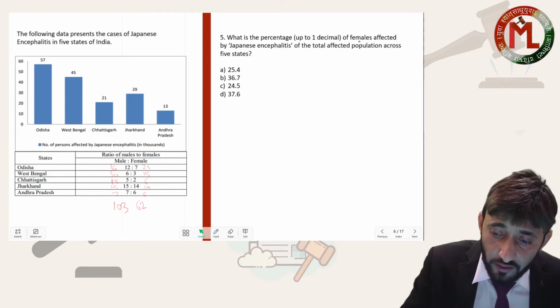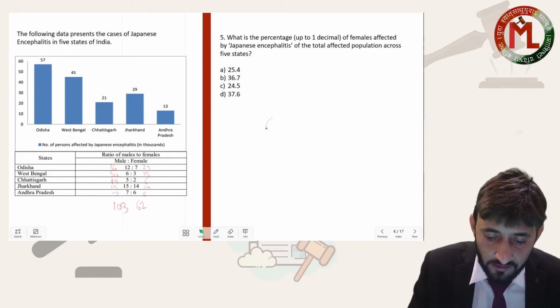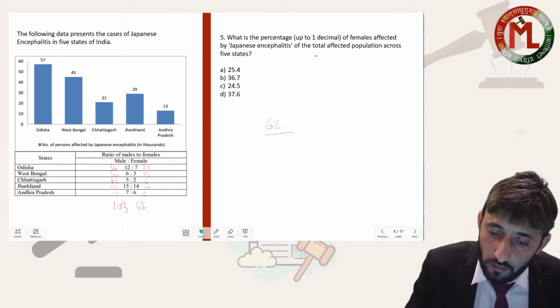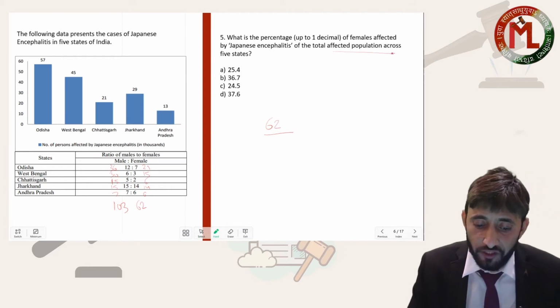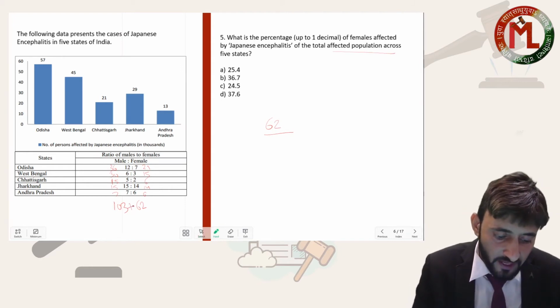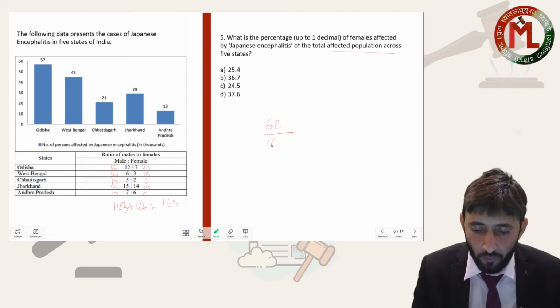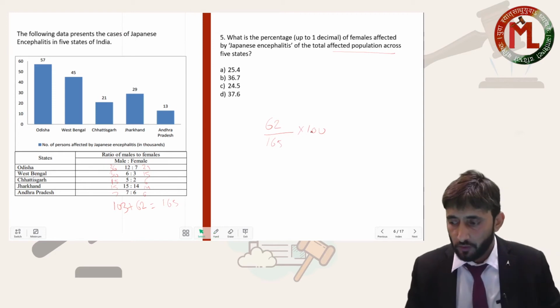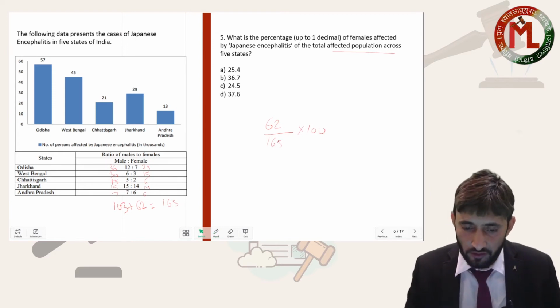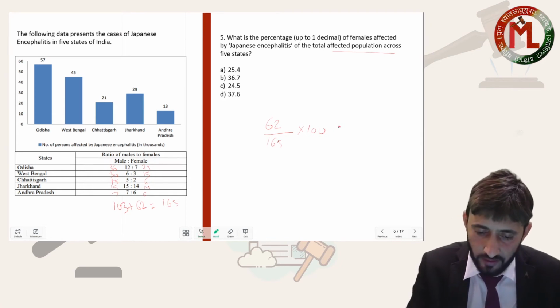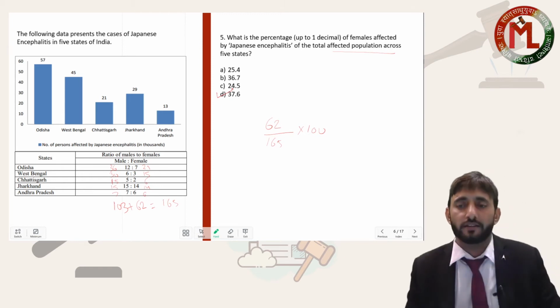What is the percentage of the females? So how many females? 62, divided by the total affected population. Total affected population means males and females. This is coming out to be 165. So divided by 165 into 100. Okay my dear, so this is coming out to be slightly more than 30%, 37%. So when you calculate, it is coming out to be 37.6%.